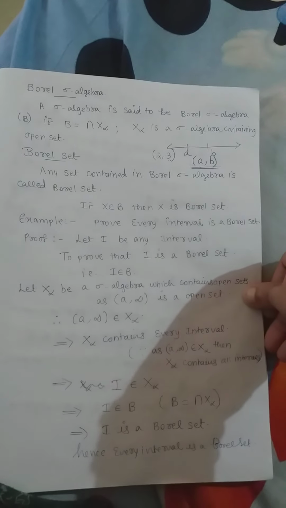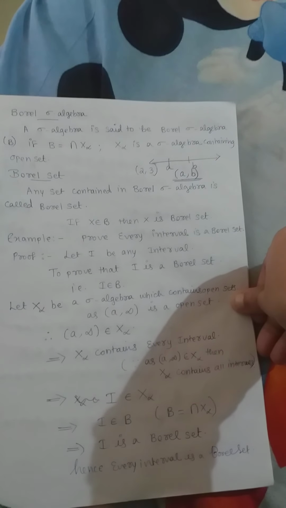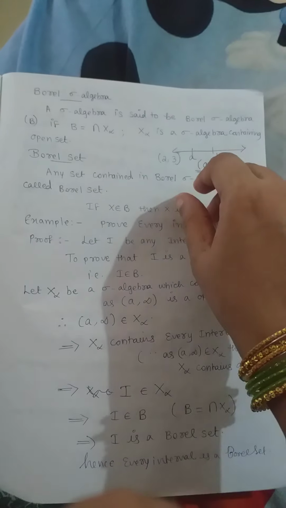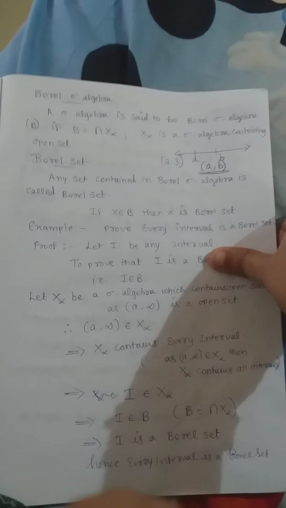We just have to understand the basic concepts of the topics which will be discussed in the next lecture. I am done with the topic of Borel sets today. I have already explained the terms and properties of sigma algebra.